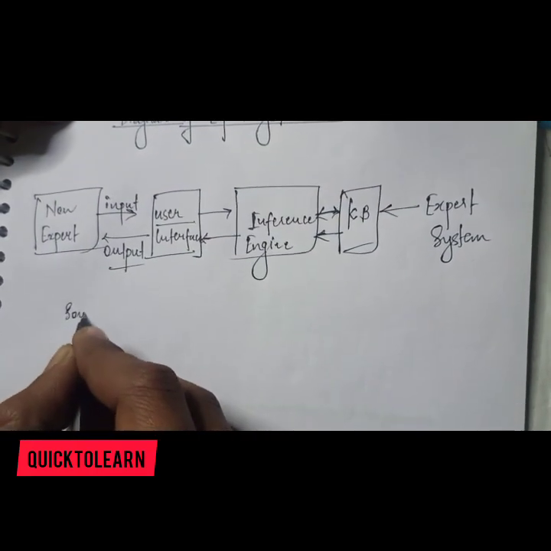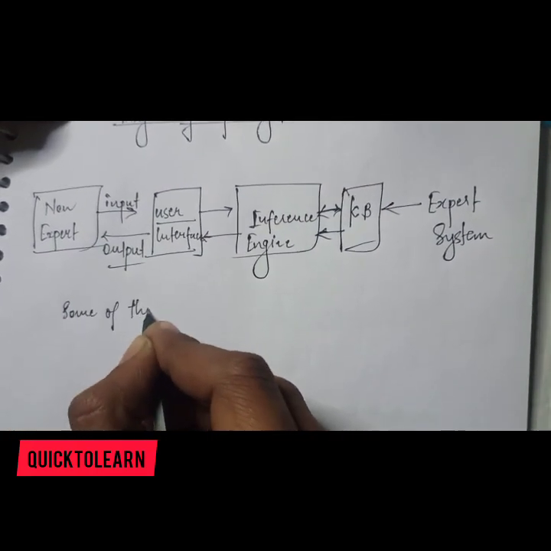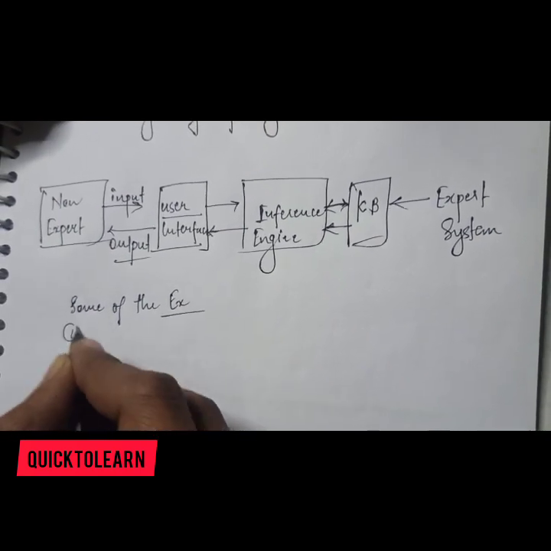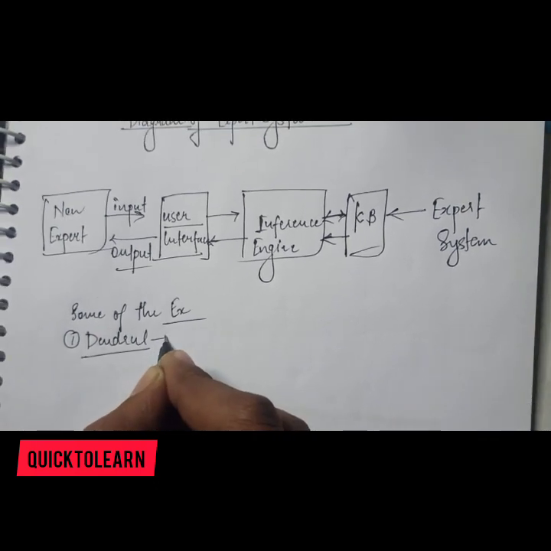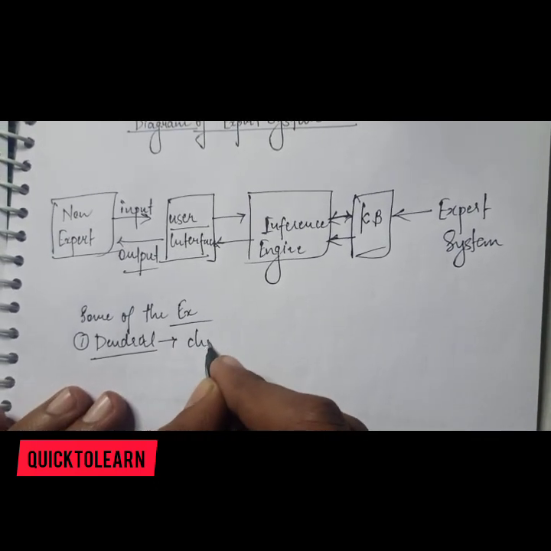Now, some examples of expert systems. First is DENDRAL, a very common example, used in chemical analysis.